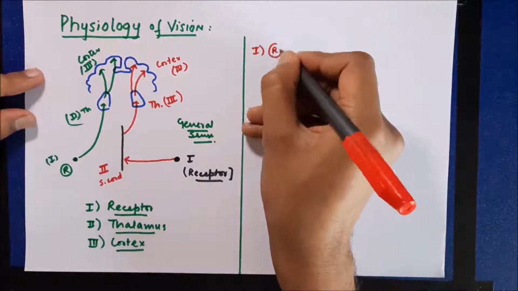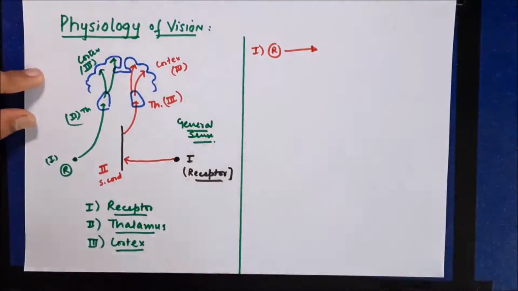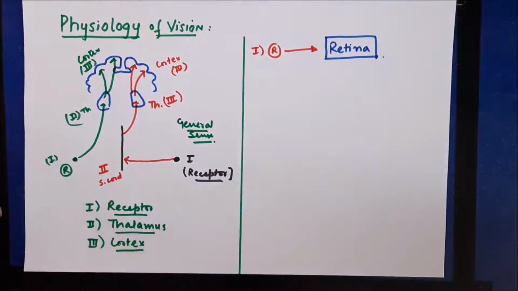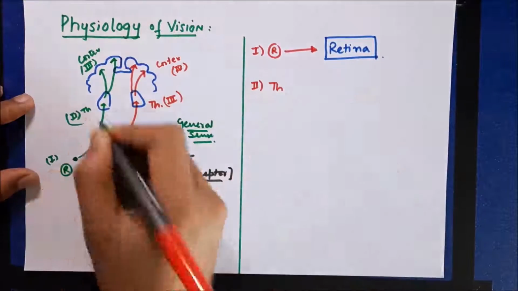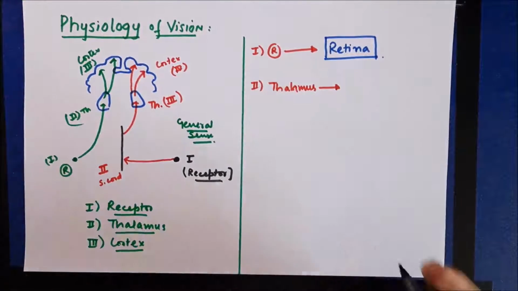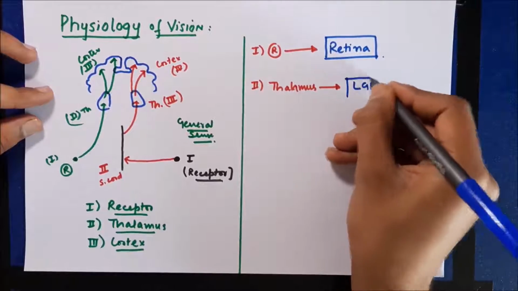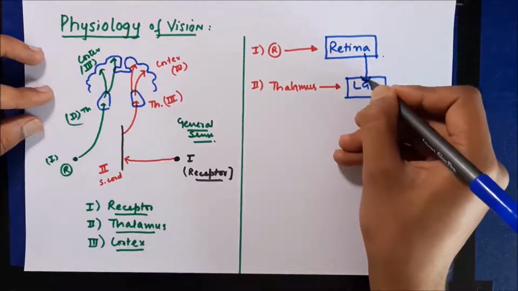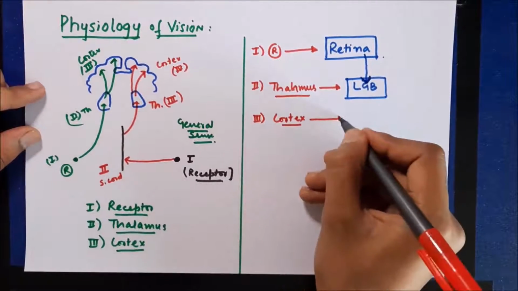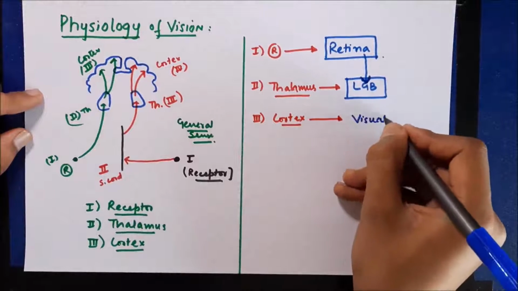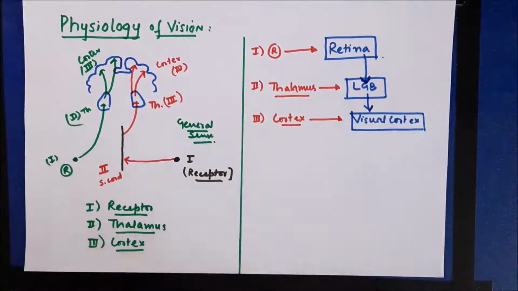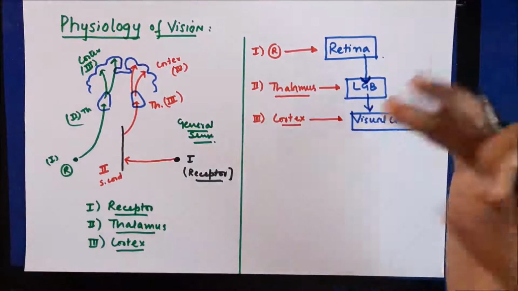If we take a look at the same thing again, but in case of vision specially, the receptors are present in the retina in the form of various cells, which we are going to discuss later on. The second control point is the thalamus. The main part of thalamus which plays a role in vision is the lateral geniculate body, also called LGB. This is the nucleus of thalamus which plays an important role in vision. The third control point is present at the level of cortex. Since it's the case of vision, the part of cortex is known as visual cortex. So the flow of information occurs from retina to lateral geniculate body, and from lateral geniculate body to visual cortex. That is how the flow of information occurs.